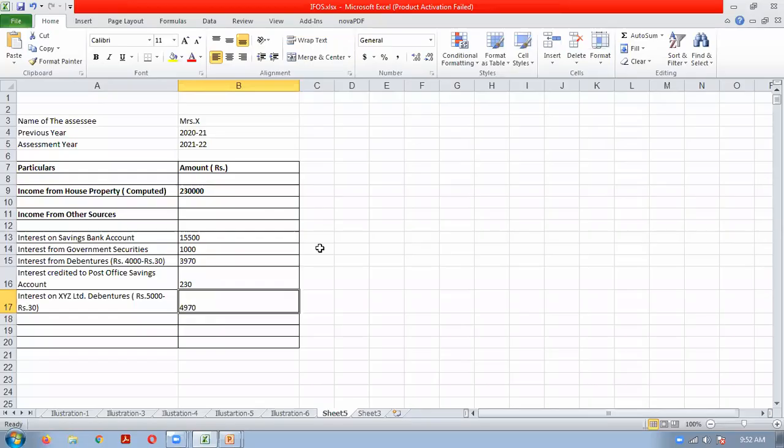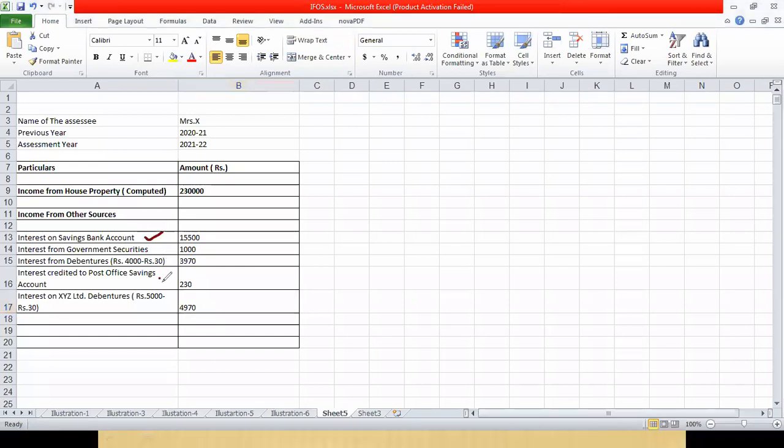Okay, all the things we have done. One important thing you remember here, saving account is there, and here post office saving account is there. Normally, interest from saving bank and post office savings deduction is allowed later on. First, we will include it in income. Then later on, when we will do the deductions, at that time, deduction is allowed. 10,000 deductions you can get on saving account. When we will discuss the deductions topic, at that time we will understand.